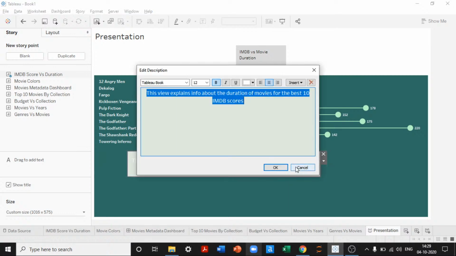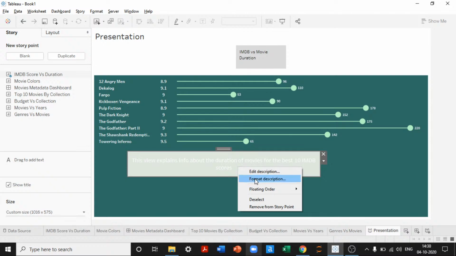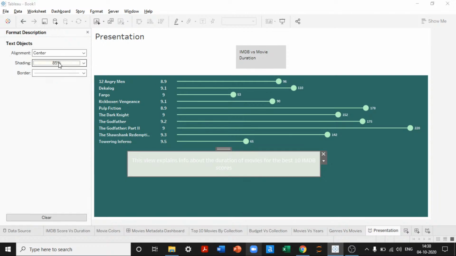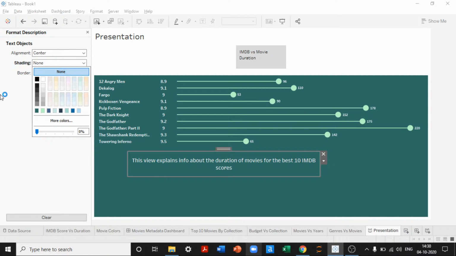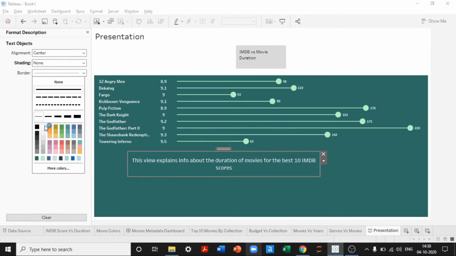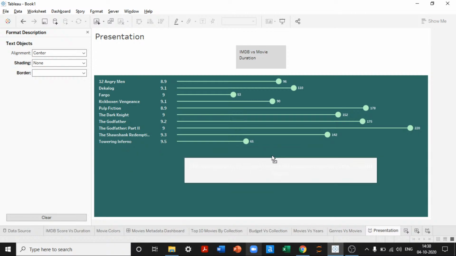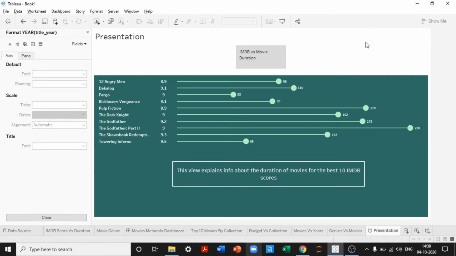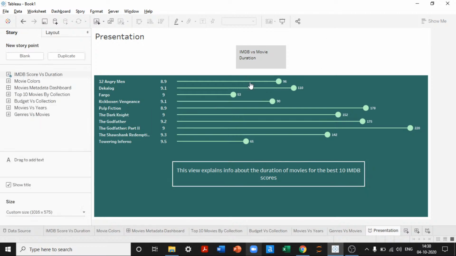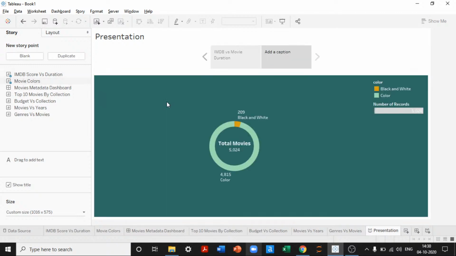The shading I didn't like. Let's right click, format this. I don't want any shading in this, and the border has to be thickish white. So it will stand alone. So it is more or less like a PowerPoint presentation. If I wanted to create a new slide, I'll simply choose blank, where I will drag and drop movie colors. The filters and legends will also be a part of it if you want to have it.